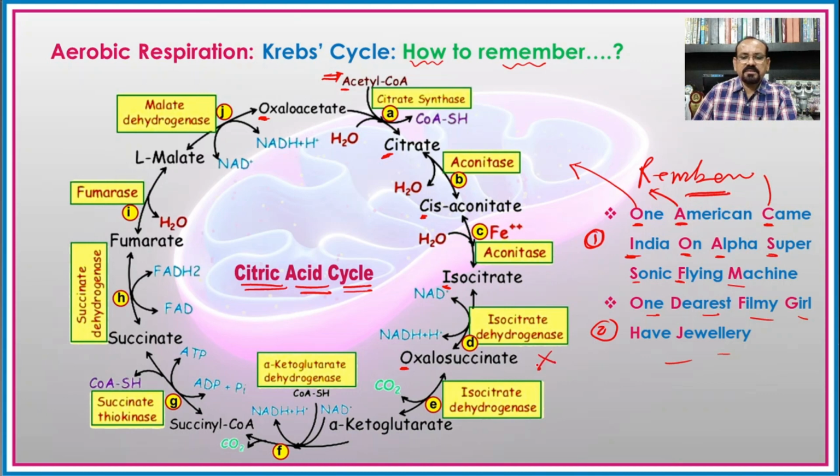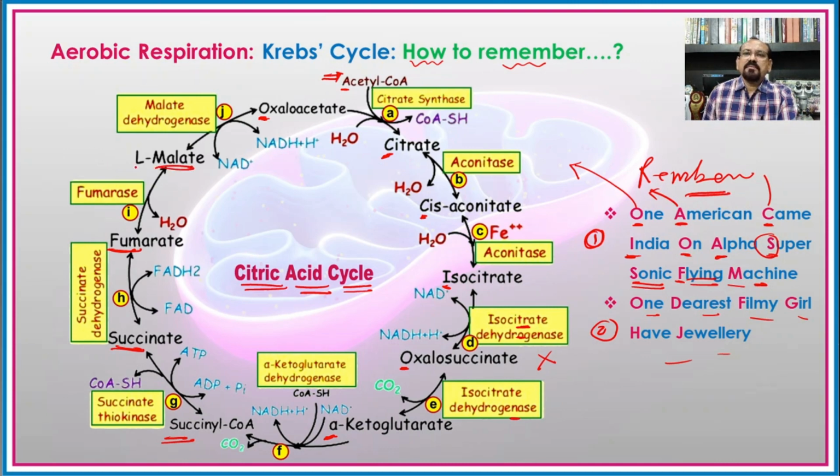In many cases this step is omitted as the enzyme is the same. Then alpha, that is the alpha ketoglutaric acid. Then super, that is the succinyl coenzyme A. Sonic, that is the succinate. Flying, that is the fumarate, and machine, that is the malic acid.